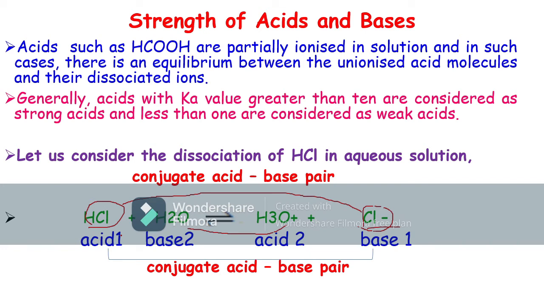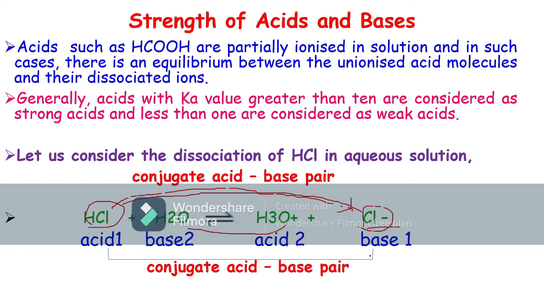So this equilibrium lies almost towards the right because strong acids are completely ionized. Here the hydrochloric acid completely dissociates into H+ ion and Cl- ion. So this reaction lies 100% towards the forward direction, forming the conjugate base.